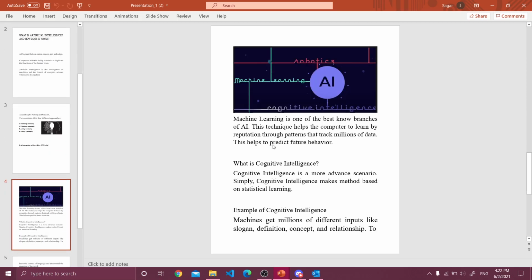And how does it work? Machine learning is one of the best known branches of AI. The technique helps the computer to learn by repetition through patterns that track millions of data. This helps to predict future behavior.